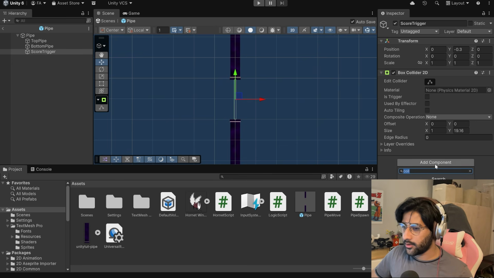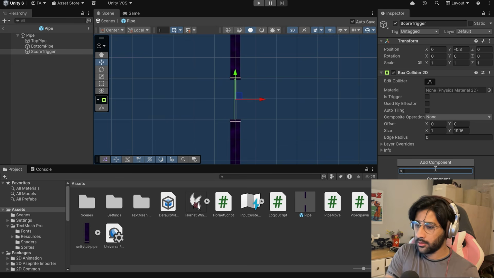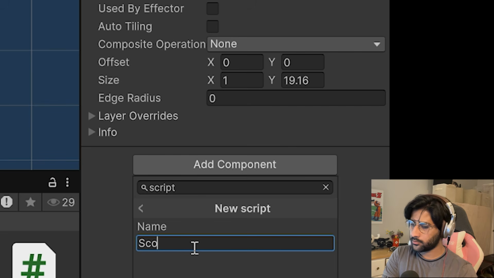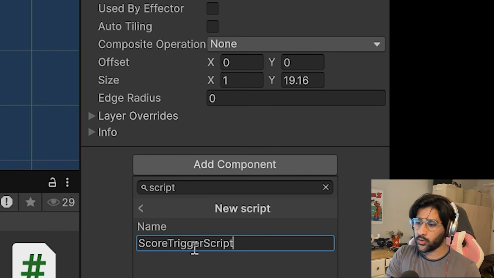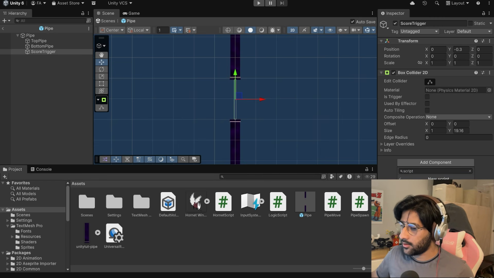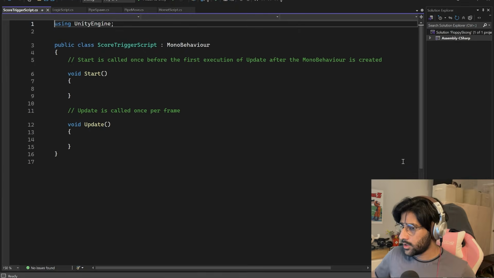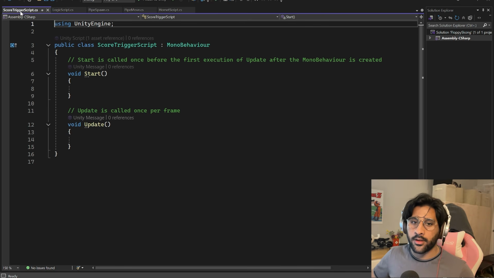Now let's add a script to it so that we can actually have the score go up when Hornet passes through here. So we can add, I don't know, script, new script. I'm gonna call this one score trigger script, just to keep it clean and easy. Create and add. Yep, add it to the same place. Now we can open that up. There we go, score trigger script.